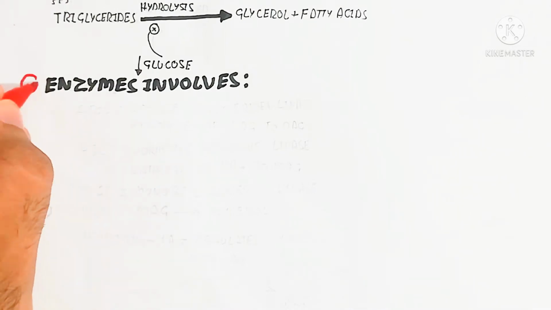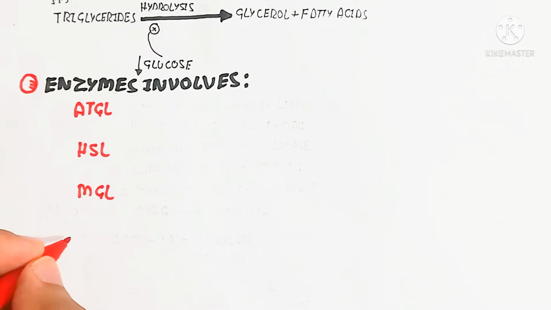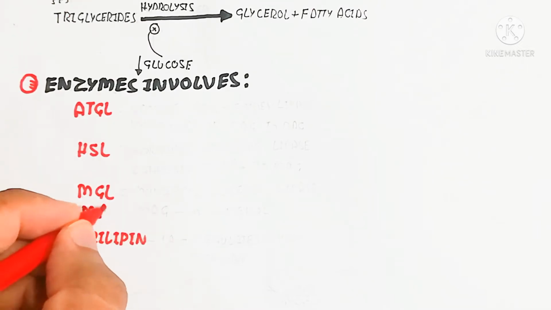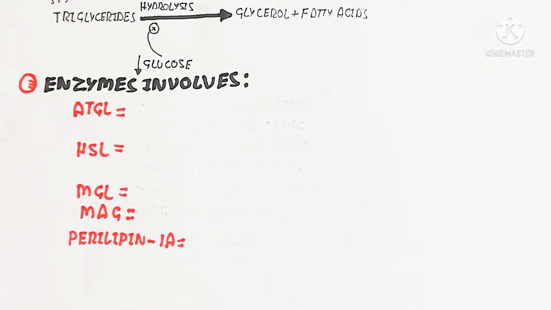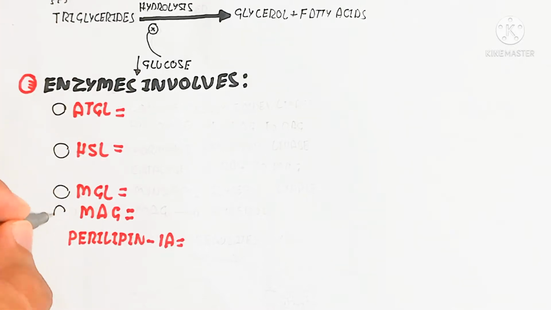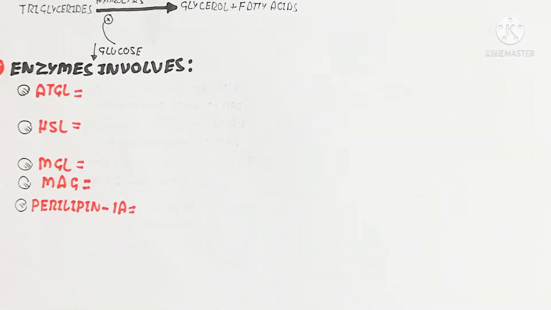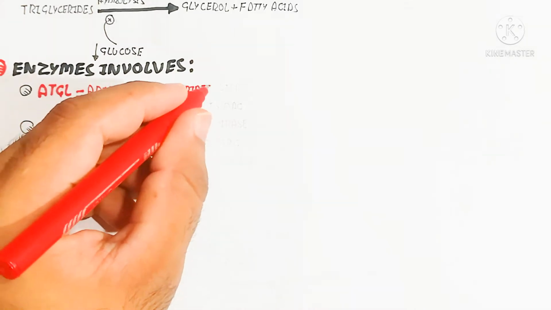The enzymes involved in lipolysis are ATGL, adipose triglyceride lipase, which hydrolyzes triacylglycerol to diacylglycerol, and HSL, the hormone sensitive lipase, which catalyzes diacylglycerol to monoacylglycerol.